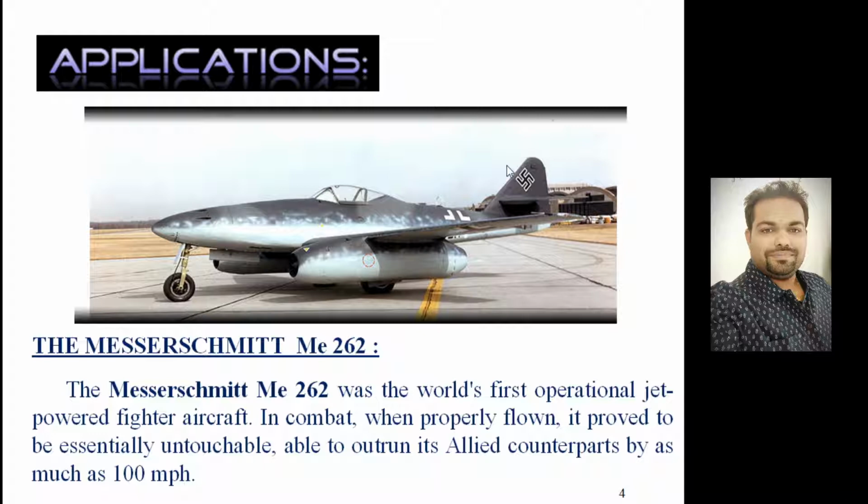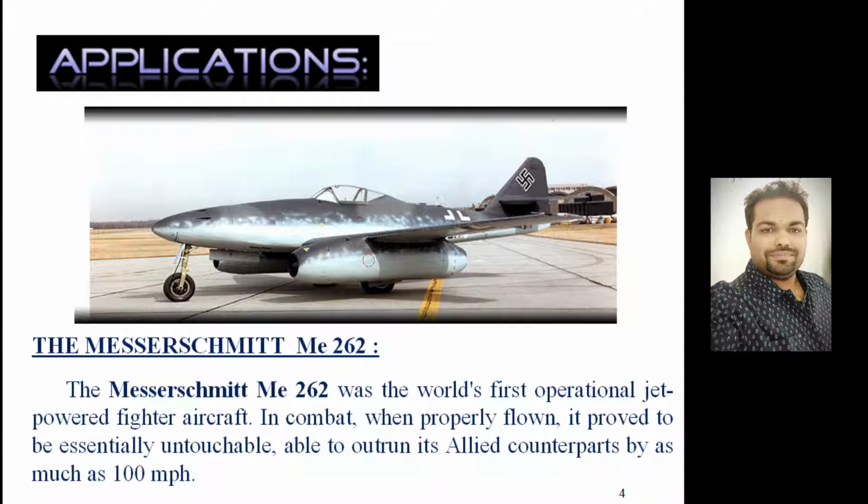This is the world's first operational jet-powered aircraft, and the first flight for this fighter aircraft was done on April 18, 1941 with the piston engine, and that configuration is known as Junkers Jumo 210. Later on, on 18th July 1942, the first flight was done with the jet engine.